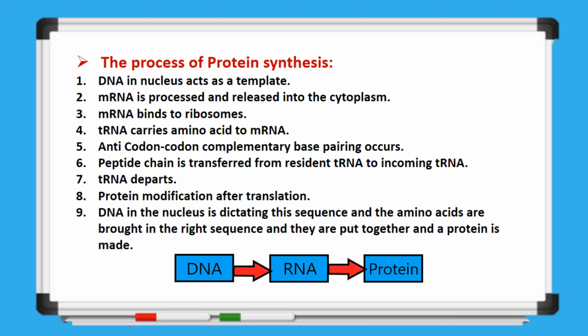After this, the tRNA departs, and the protein undergoes modification. Throughout this process, the DNA sequence ensures the correct order of amino acids, ultimately leading to the formation of a functional protein.